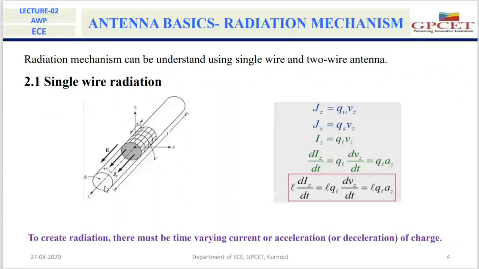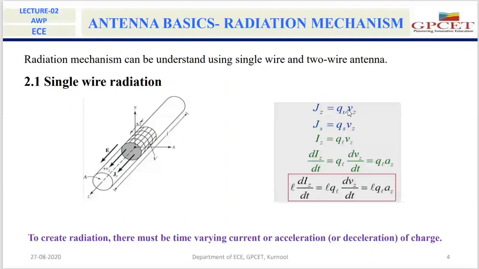This current density is proportional to the charge density over the cross-sectional area. The charge density is Qv, so Jz is equal to Qv into Vz, where Vz is the velocity of the charge.